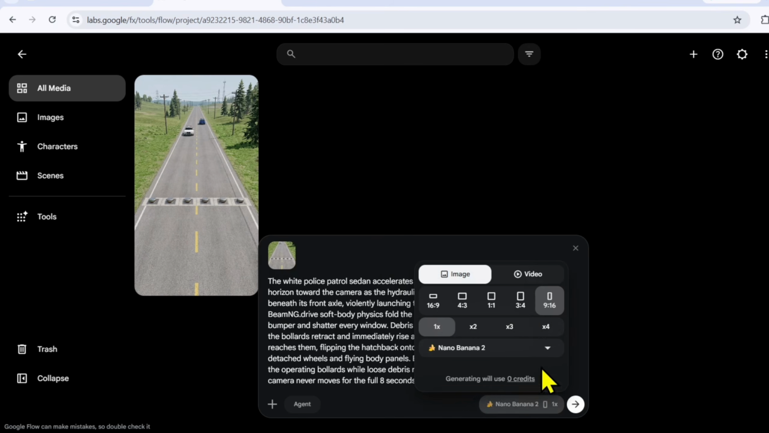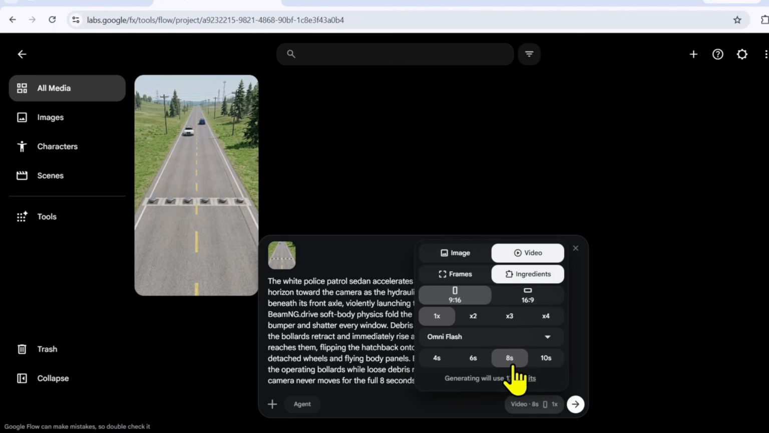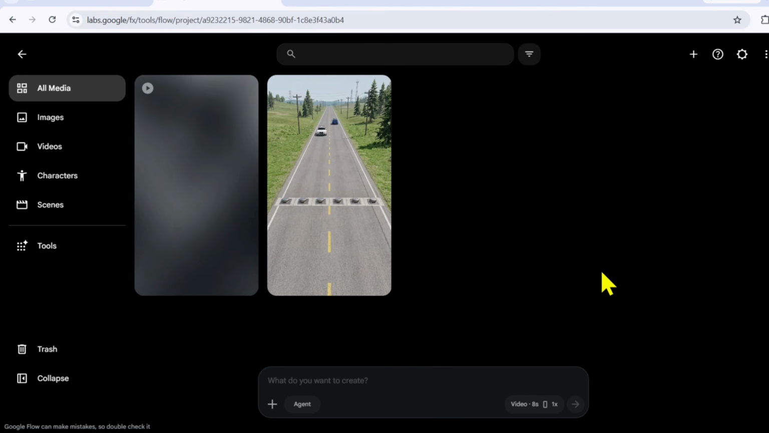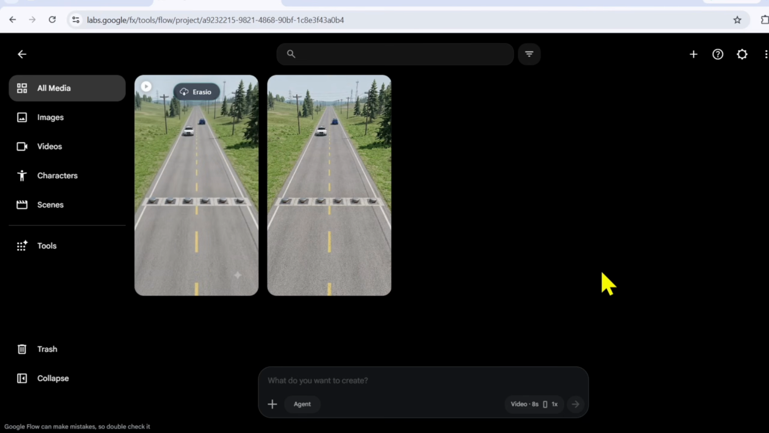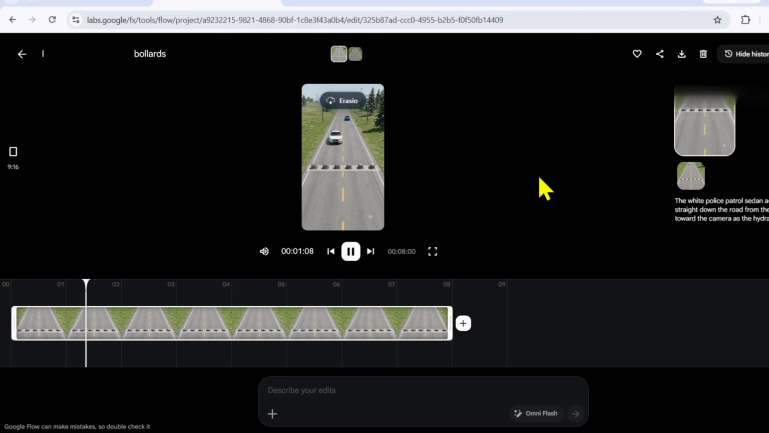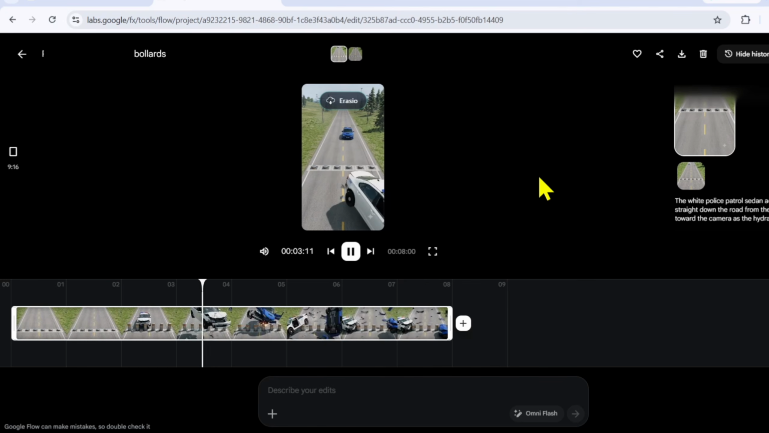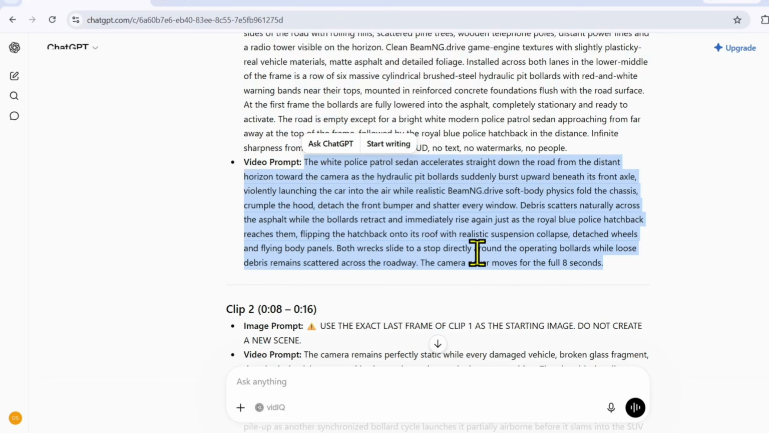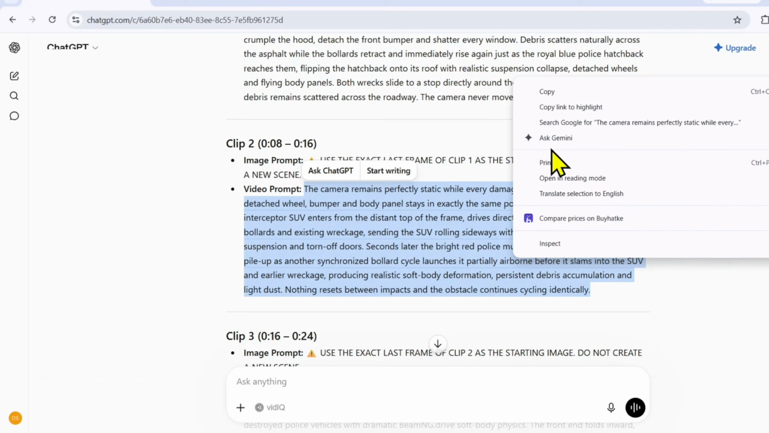Switch Flow from image mode to video mode, select the Omni model, paste the prompt, and generate. After waiting a little, your first animated crash scene is ready. Now instead of a still image, you have a realistic moving sequence with natural camera movement, believable vehicle motion, and cinematic action. For the next scene in the video, copy the video prompt for the second scene from ChatGPT.